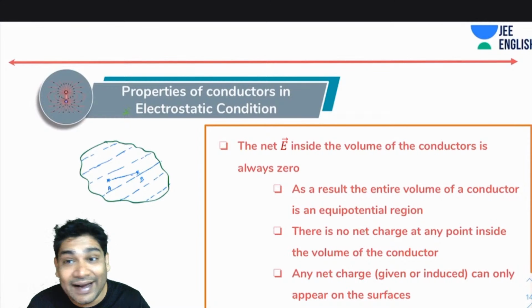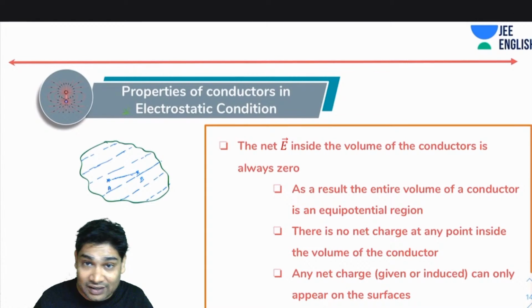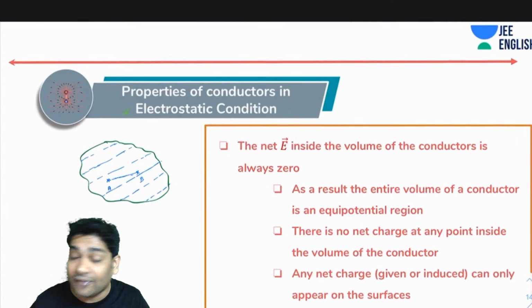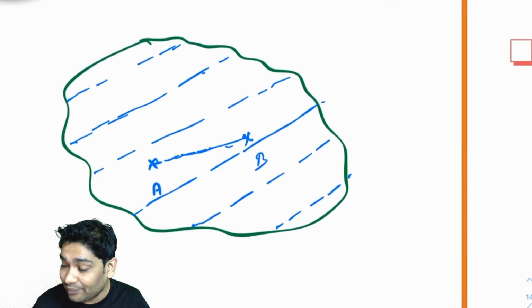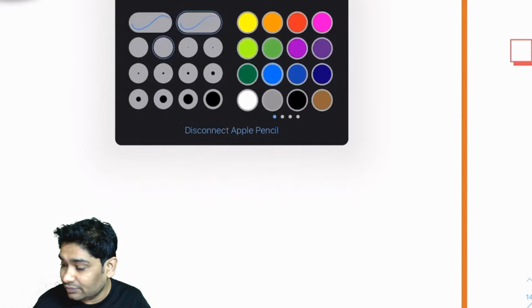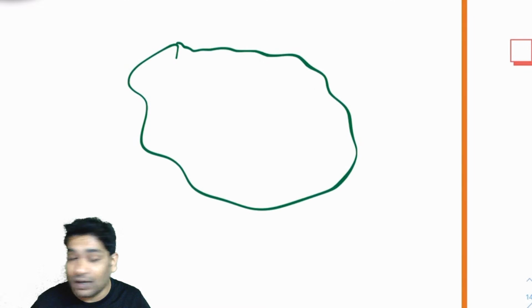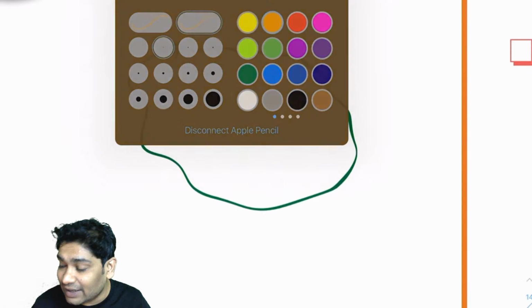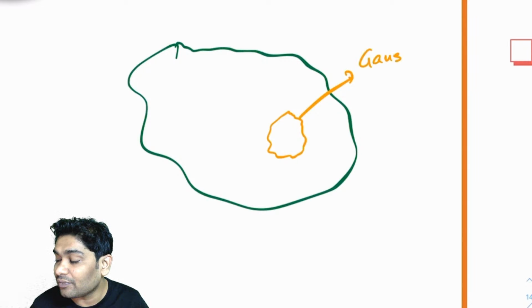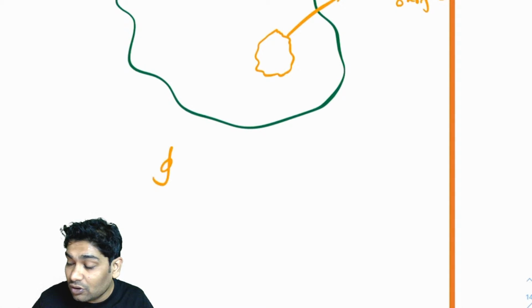Next, I can say there is no net charge at any point inside the volume of the conductor. Let's see how we are saying that. That can be simply concluded from Gauss theorem. Imagine you had a conductor. Here's my conductor, and let me make an imaginary Gaussian surface inside. Let this be my random Gaussian surface. If I take this Gaussian surface, what I'll realize is, what is the closed integral of E dot dA?